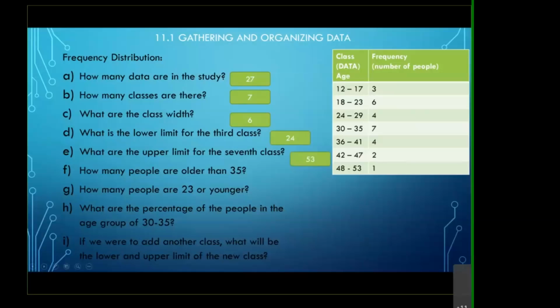And how many people are older than 35? We do not include 35 because 35 is not older than 35, so we only include 36 and beyond. Do you agree that we have 4 people here, 2 here, 1 here? So there are 7 people in this data older than 35. Pretty much you just add your data up, and then ask which data fit the description.